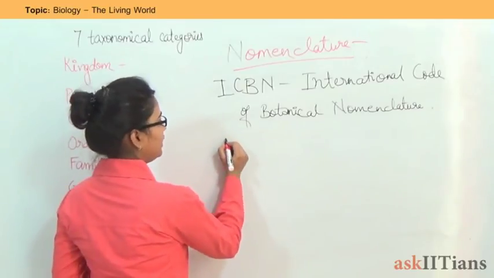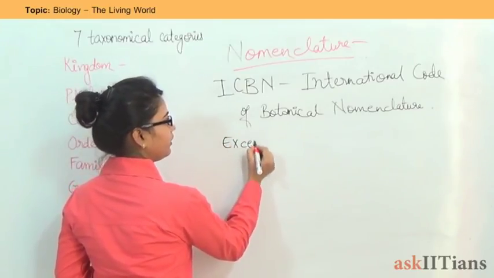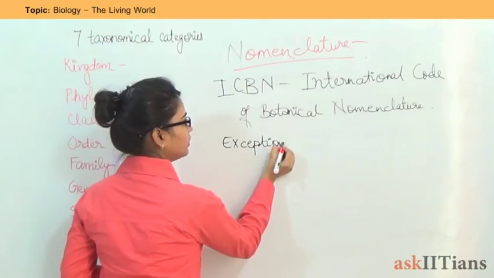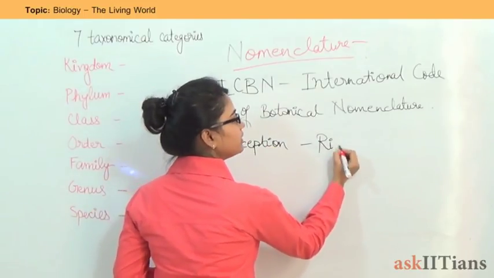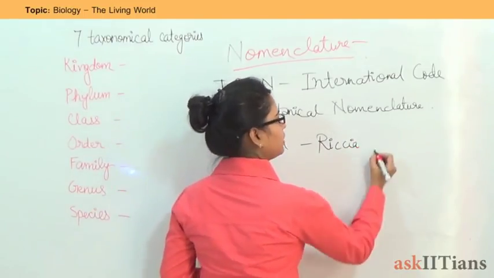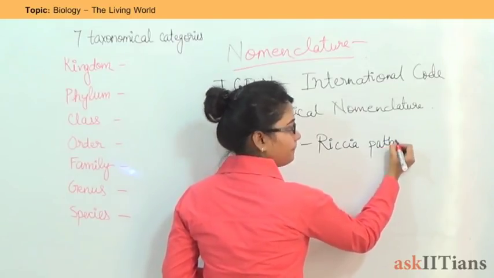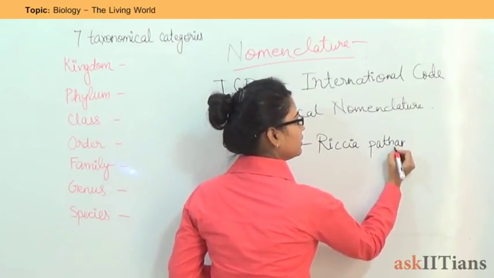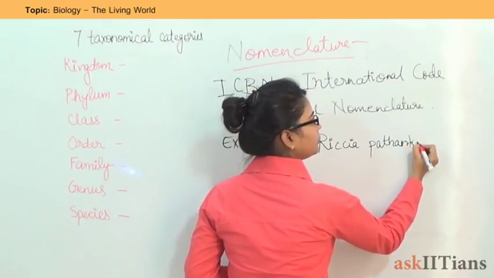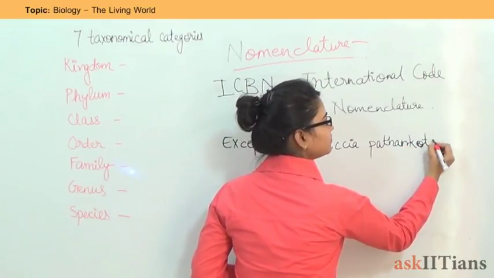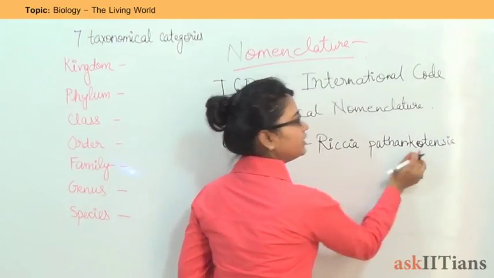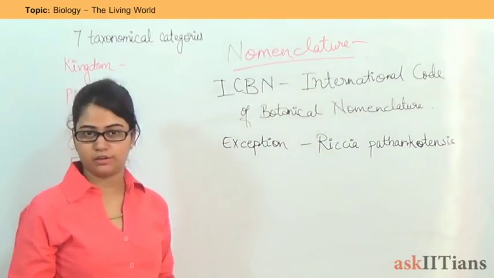The exception is here. That is Riccia petha potensis. It has 13 letters, so this is an exception here.